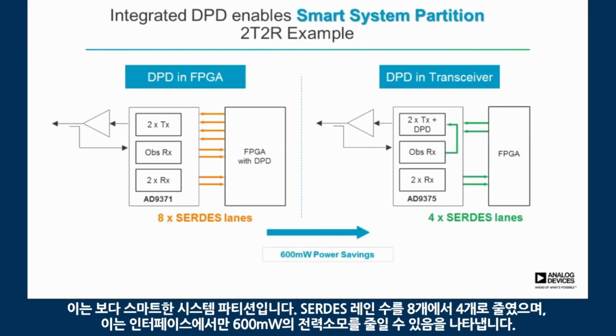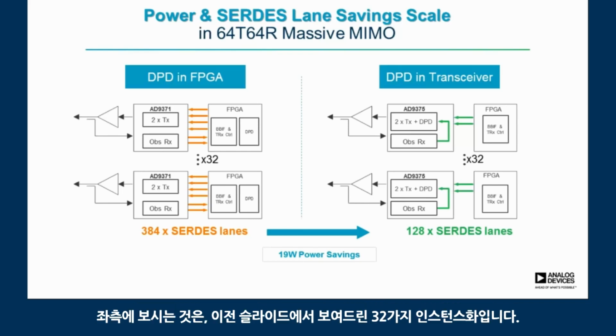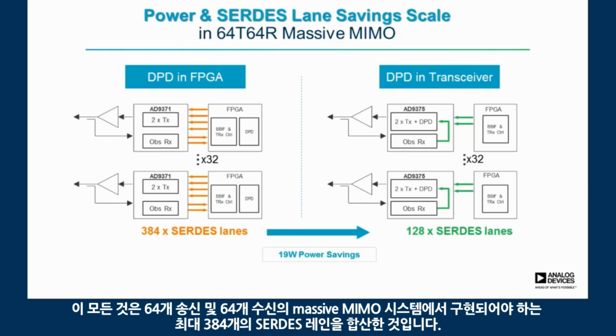on the interface alone. So these power and SERDES lane savings then scale as you move to 64 transmit, 64 receive massive MIMO base station systems. So on the left, what we're showing is 32 instantiations of what was shown in the previous slide, and all of that sums up to 384 SERDES lanes that would have to be implemented in that 64 transmit, 64 receive massive MIMO system.